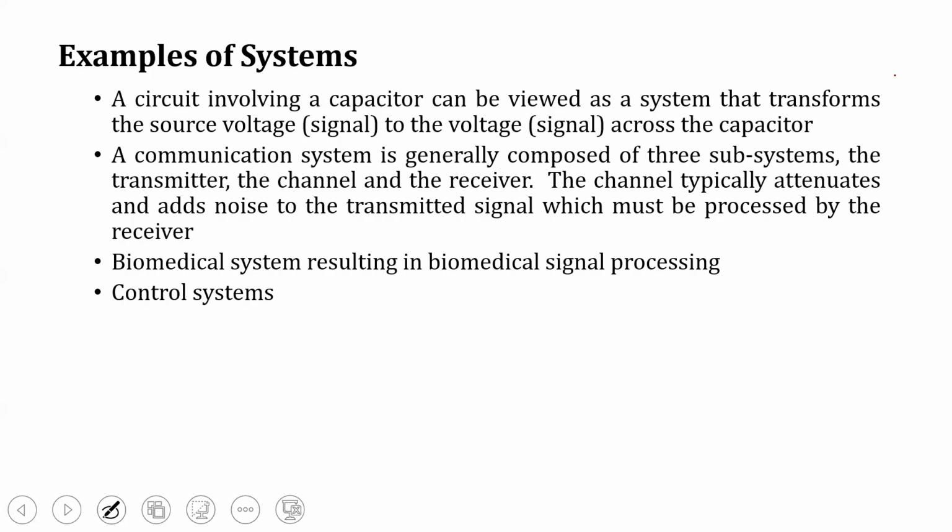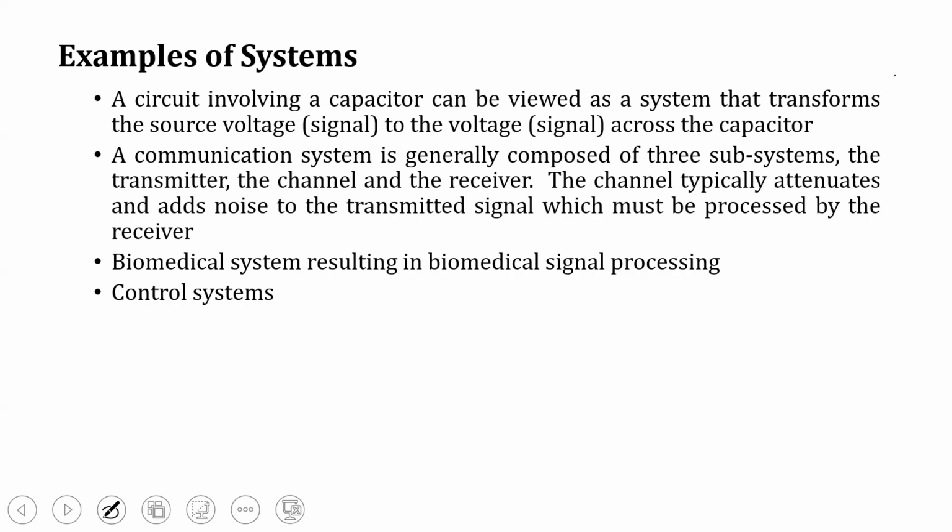The signal has to be transmitted from one end. The channel is a system which processes the transmitted signal. Then at the receiver end, the signal is received and processed and converted into a viewable form, whether it is audio or video. The channel typically attenuates and adds noise to the transmitted signal, so that has to be processed by the receiver end.